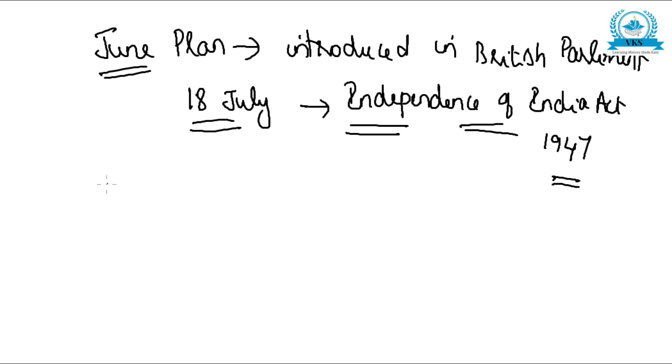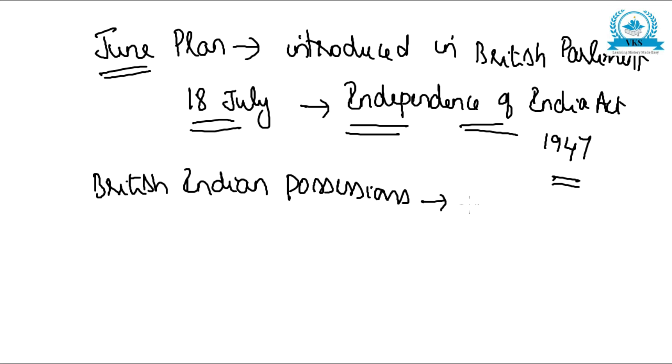And with this, the British decided that all the British Indian possessions were divided into India and Pakistan.